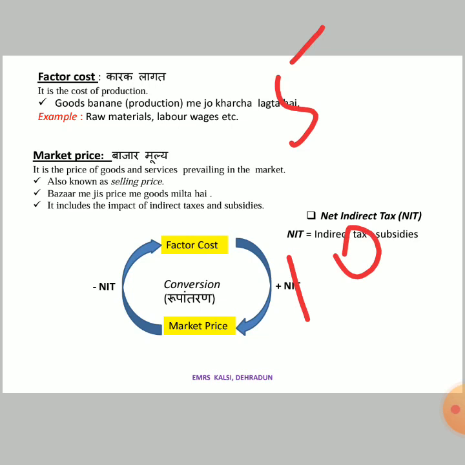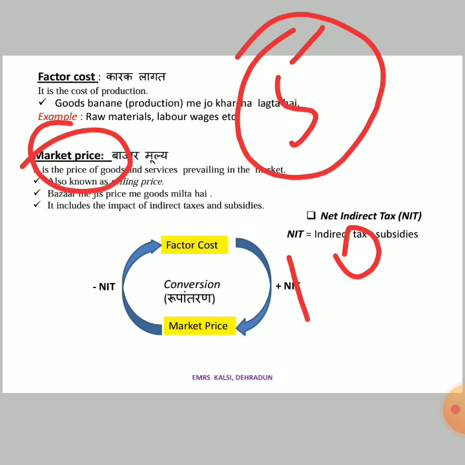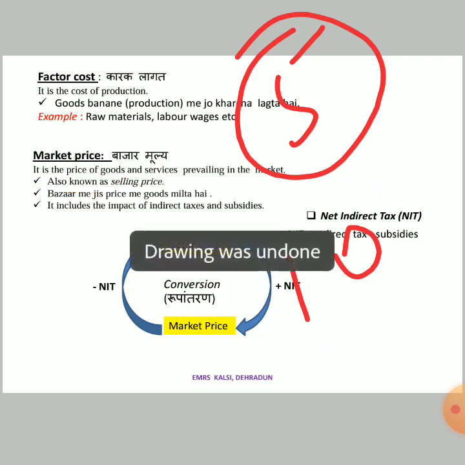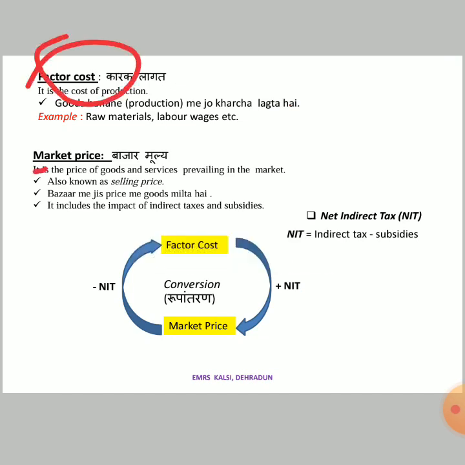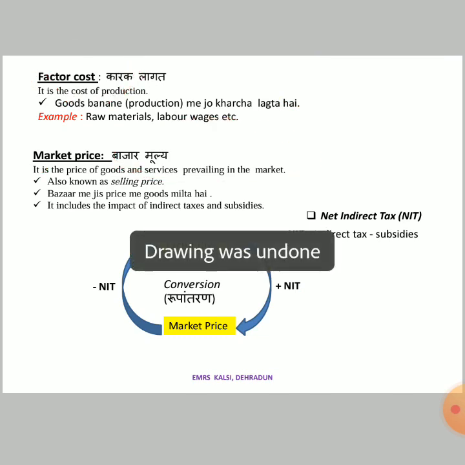So what will be my production cost? It will be rupees 5. And what will be my market price? It will be rupees 10. The price at which the producer is producing goods is called factor cost, and the price at which goods are being sold in the market is called market price.